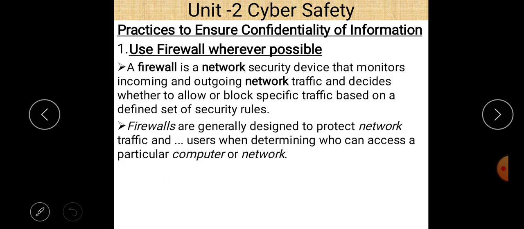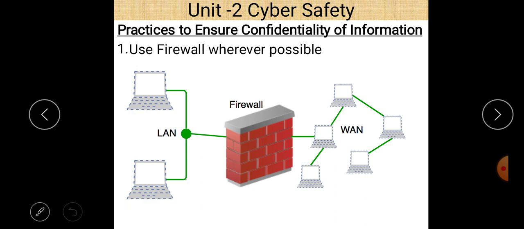Next are practices to ensure confidentiality of information. There are some practices which ensure it. First of all, use a firewall wherever possible. So what is a firewall? That is the first question in our mind. Let us take a diagram first. You can see this diagram. There is a LAN and a WAN, and there is a wall. We can say that it is a firewall.